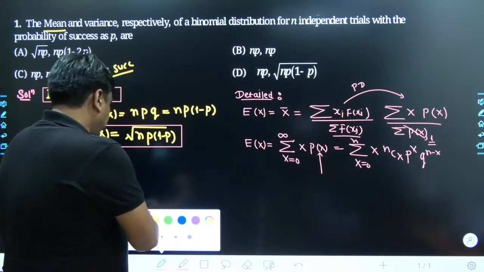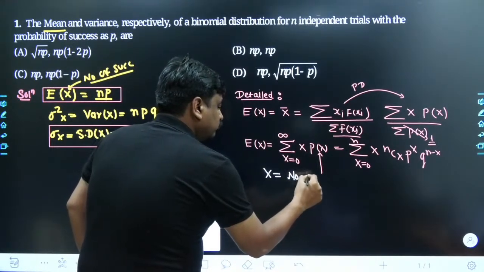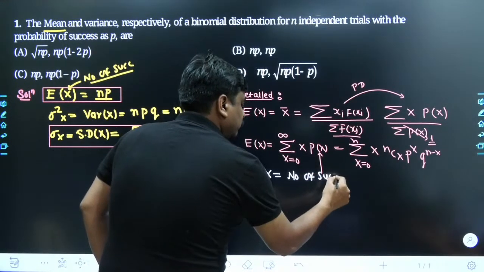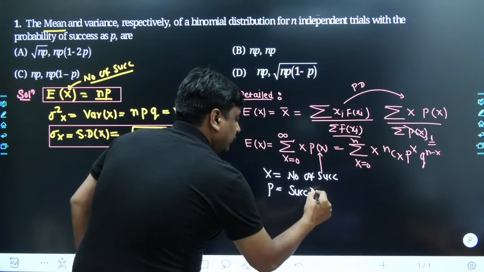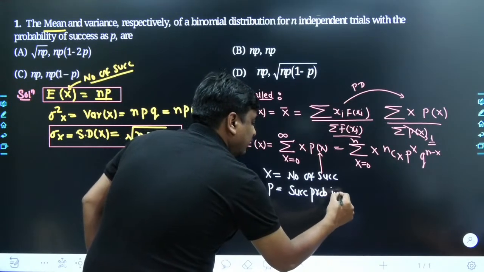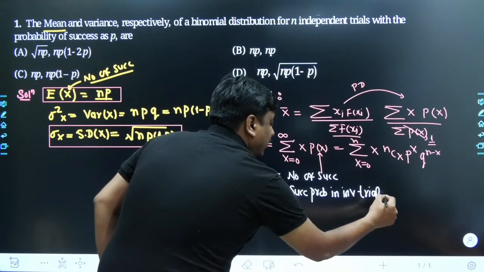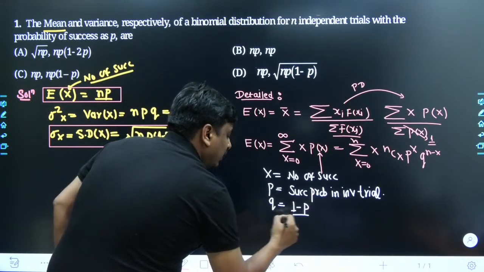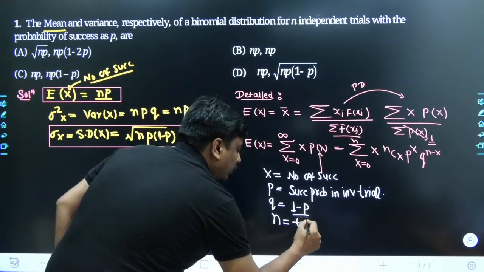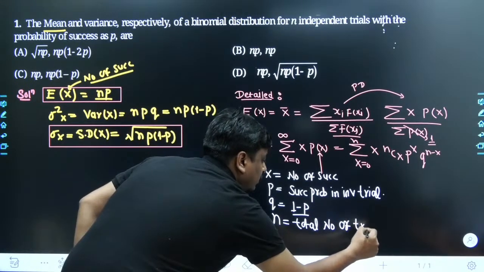Anyways, for a better understanding, let me bifurcate. The x is the number of successes. Similarly, p is the success probability in an individual trial, and it would be uniform in all of the trials. The q is nothing but the failure probability in each individual trial. n is the total number of trials.